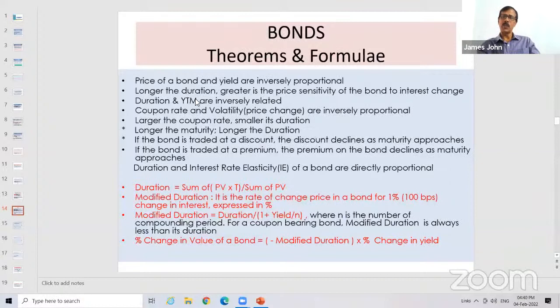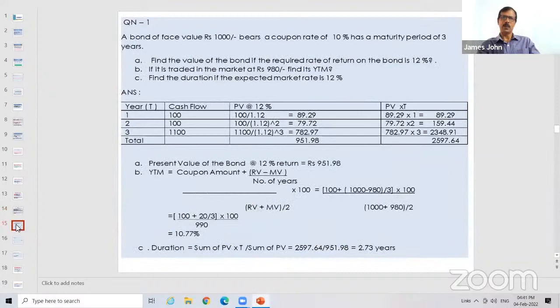These are all the important formulas which you have to learn by heart for the purpose of the examination. One is how do you calculate duration? How do you find out modified duration? How do you find out the percentage change in the value of a bond? We'll do each one more. Now look at a question.